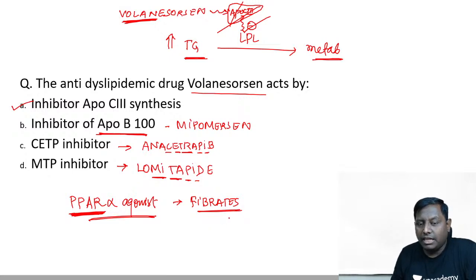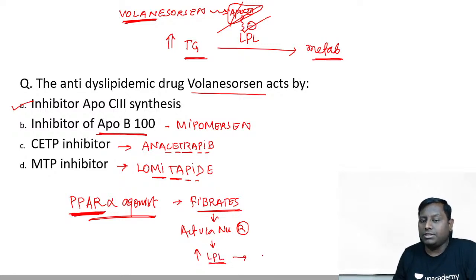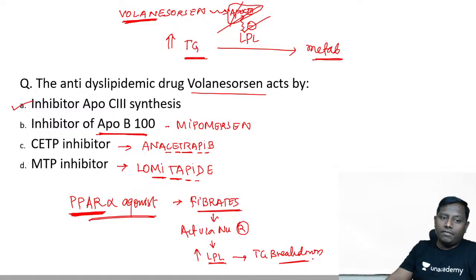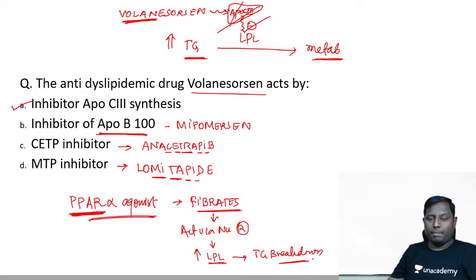These are all fibrates, and they act via a nuclear receptor. By acting via the nuclear receptor, they increase the transcription of an enzyme known as lipoprotein lipase, and this lipoprotein lipase causes the breakdown of triglyceride. So the best drug for decreasing triglyceride level is going to be the fibrates. Many drugs are there: clofibrate, fenofibrate, bezafibrate, gemfibrozil. These are all the fibrates.